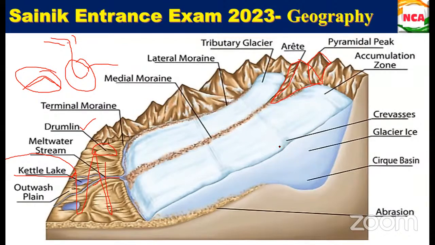So here it is the main zone, that is the accumulation zone. Okay, I have covered everything, right? Yes. Is this clear?